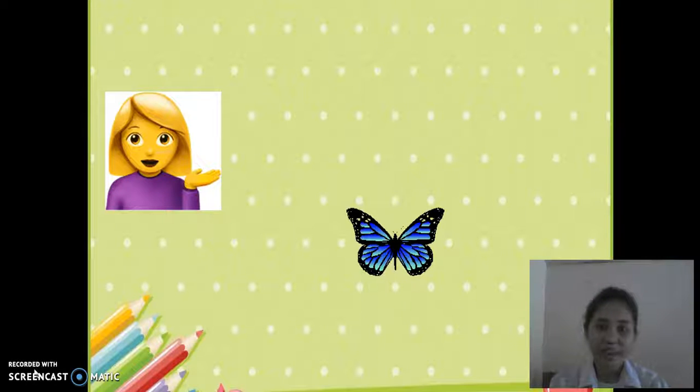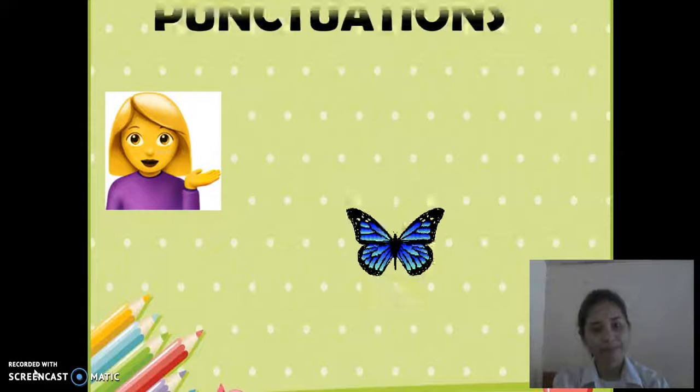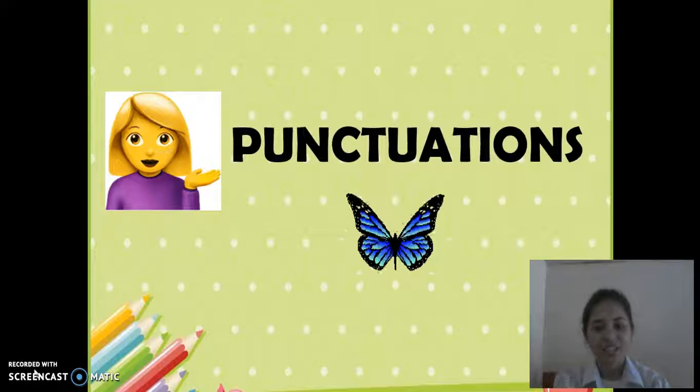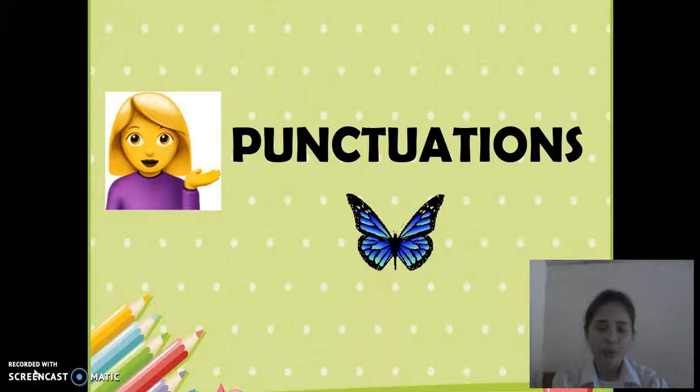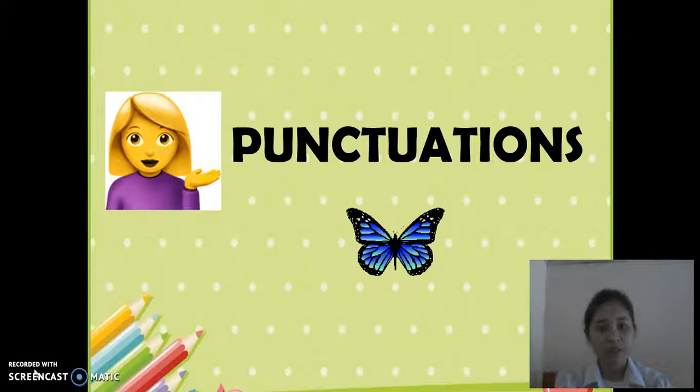Calibo, and this time we are going to talk about punctuations. Now, what are punctuations? Punctuations include a period, a question mark, an exclamation point, a comma, and an apostrophe. Now, what do you think is the purpose of punctuations? It is for the written message to be easier to read and understand.